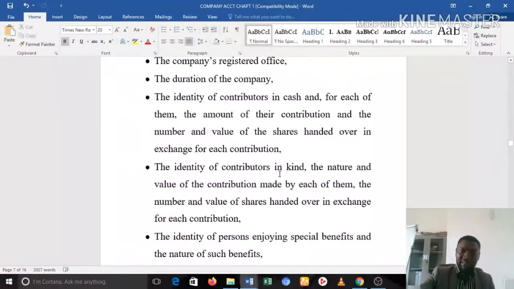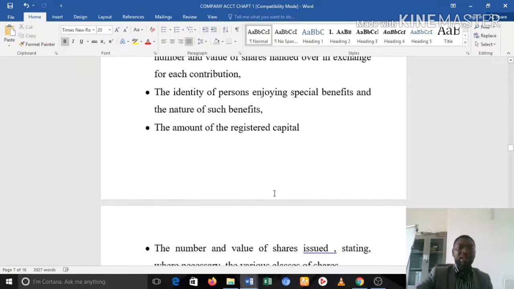Again, it must also have the identity of the contributors in cash. For each of them, the amount of their contribution and the number and value of shares that is handed to them. Again, it must also have the identity of the contributors in kind, the nature and value of the contributions that they made, and the number and value of shares that is attributed to them. Okay? Again, you also have the identity of persons enjoying special benefits and the nature of such benefits.